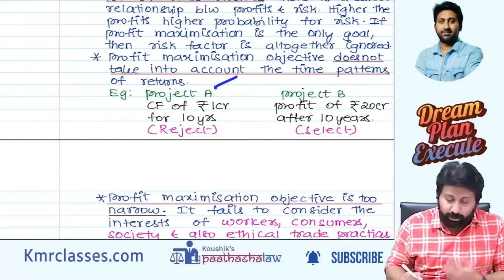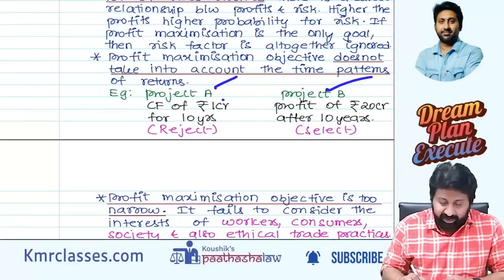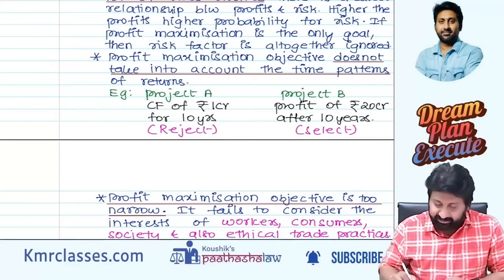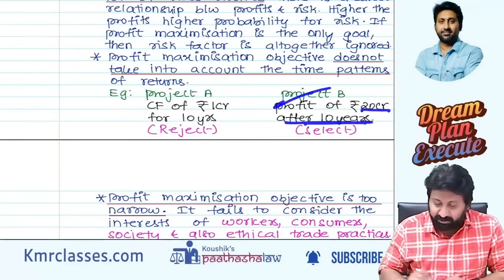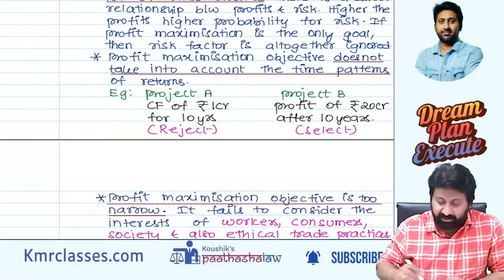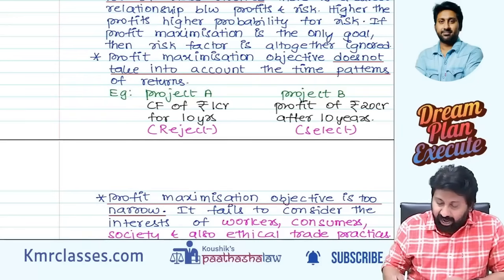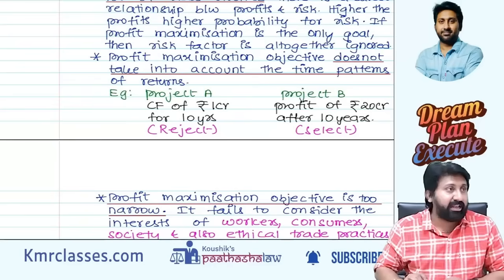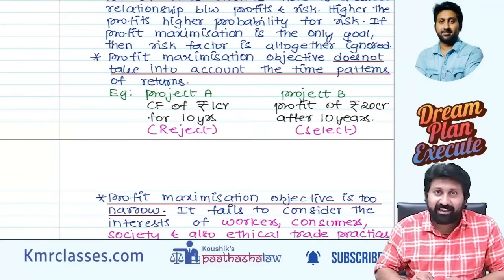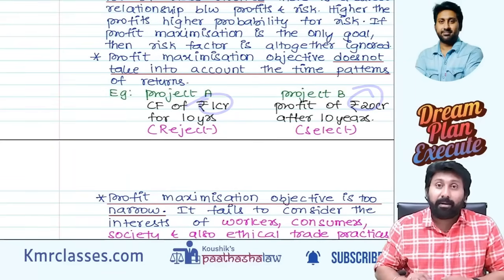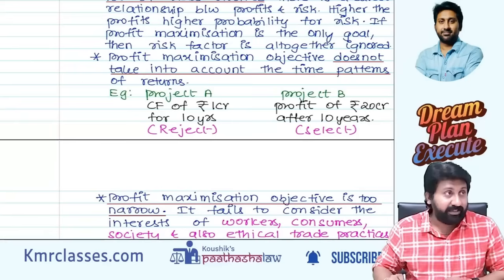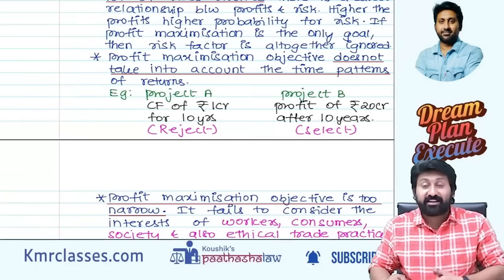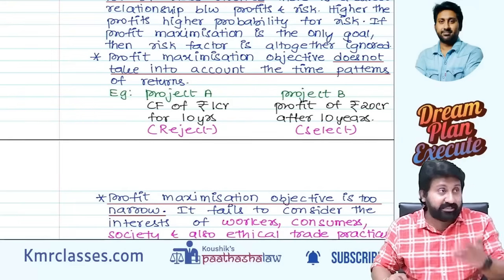See, there are two projects, project A and project B. Project A gives a cash flow of 1 crore for 10 years. Project B gives a profit of 20 crore after 10 years. So what will they do? I will get 20 crore after 10 years, here I will get 1 crore cash flow every year. They will select this one and reject the other, because 20 crore versus 1 crore. But this 20 crore is the profit. You have to reduce the depreciation, you have to consider a lot of assumptions, everything.